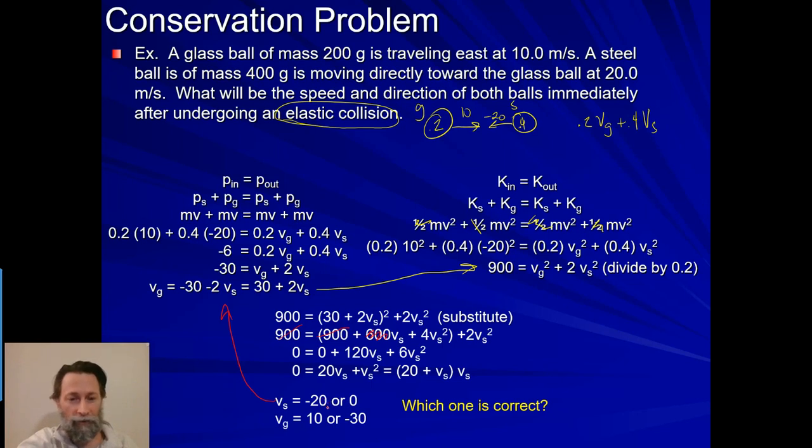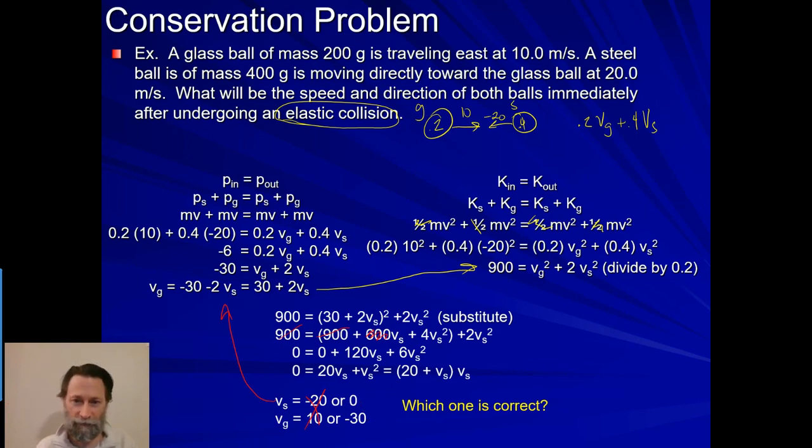Now, another way to think through it is if the steel ball is still going negative 20 to the left, can the glass ball still be going positive 10 to the right? There's no way that they could hit each other and just pass through each other. So it can't be that solution at all. So what we have to know from that is that the steel ball is going to stop and the glass ball is going to rebound back the other way, going at negative 30 meters per second.